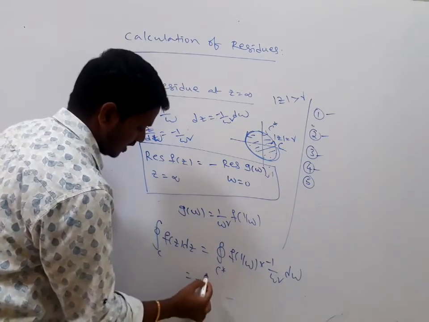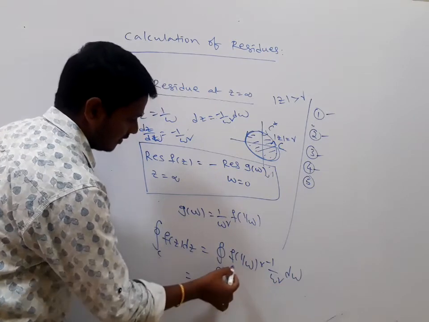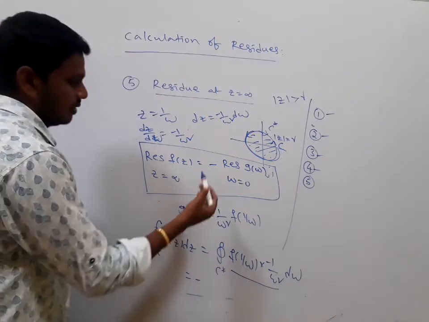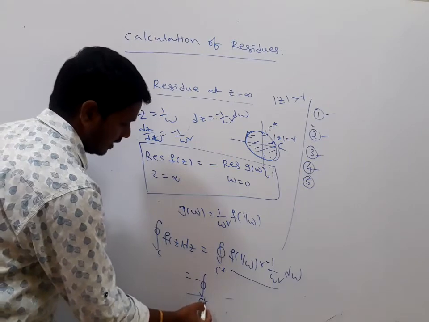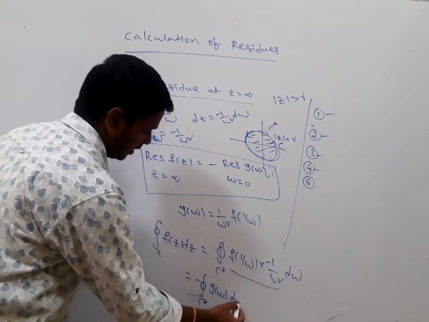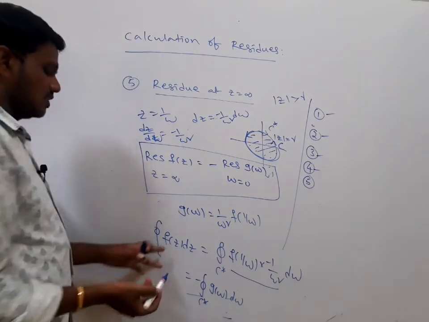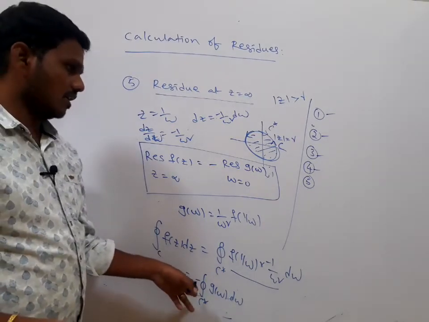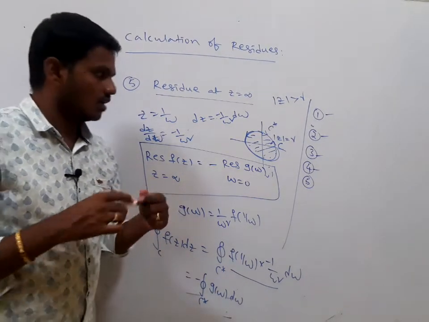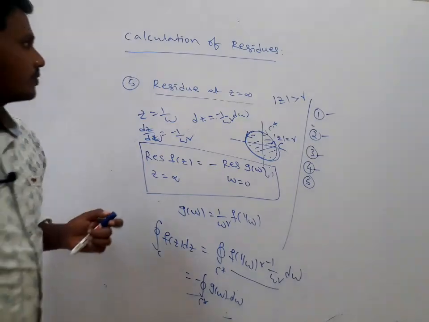You take out the minus, and this can be taken as g of w, so the integral over C star of g of w dw. The singularity at z equals infinity is the same as the singularity at w equals 0. This is the procedure.